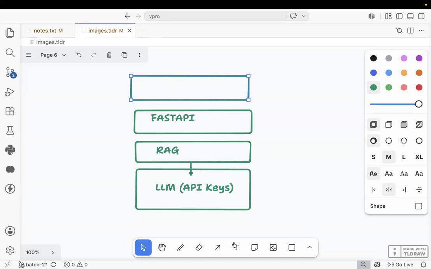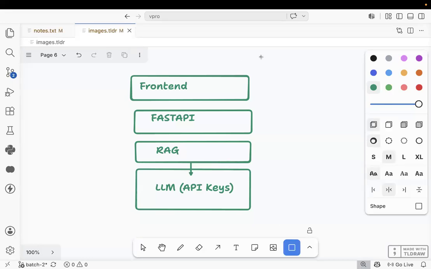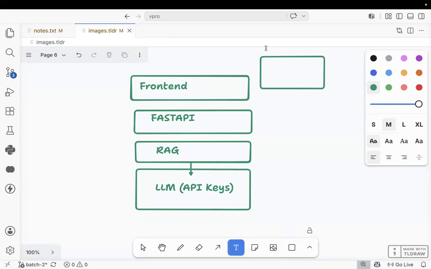Next, on top of FastAPI, I need to place the front end. Have you heard about the front end? React JS, HTML, CSS, something like that. Yes or not? Assume, for example, that in the front end I have one chat box. Assume this is the chat box.